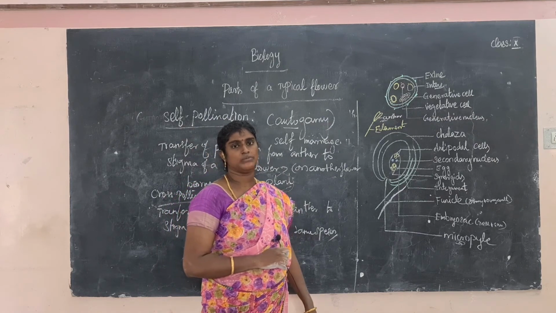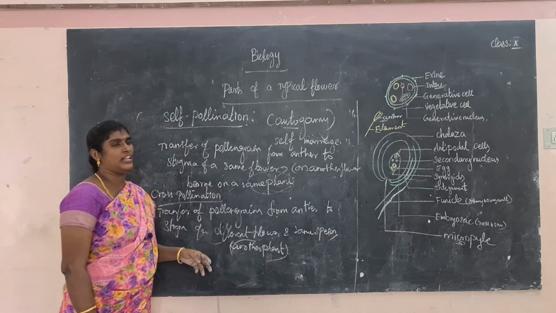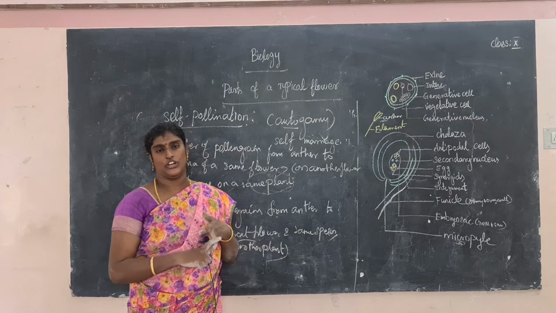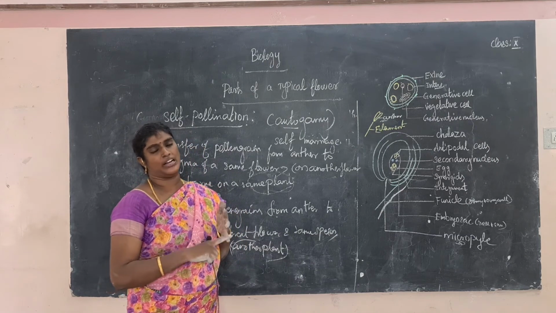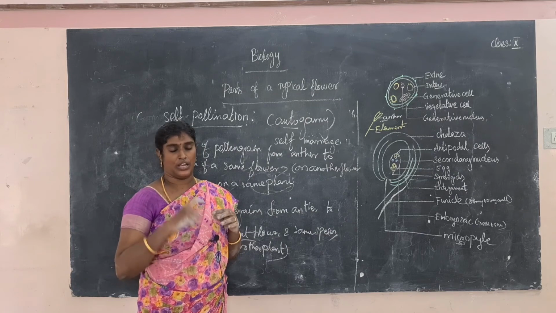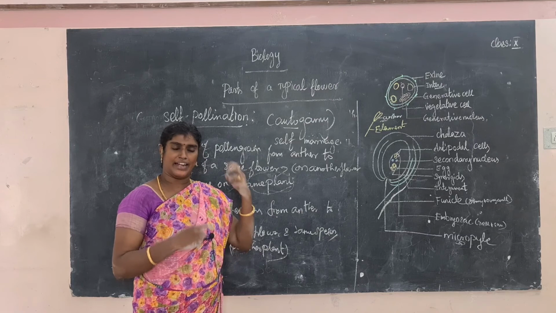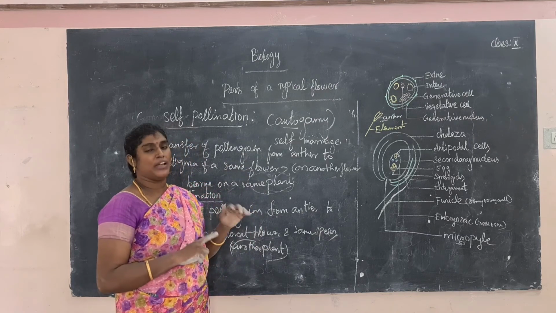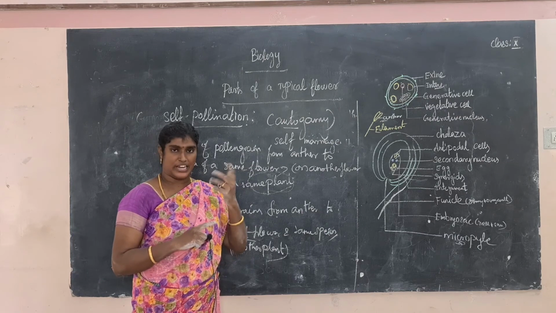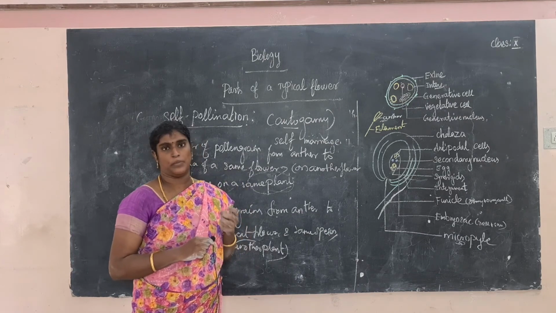Do you understand? Okay, so what have we learned today? First, what are the parts of a flower? Calyx, corolla, androecium and gynoecium. Calyx and corolla are commonly called accessory plant parts. These parts are not directly involved in the fertilization and reproduction process, but androecium and gynoecium are reproductive parts, directly involved in the reproductive process. Especially the androecium is the male reproductive part of the flower, consisting of stamen and filament. A bag-like structure, the anther, is present.